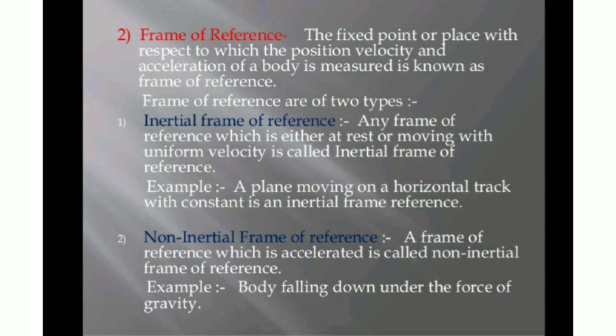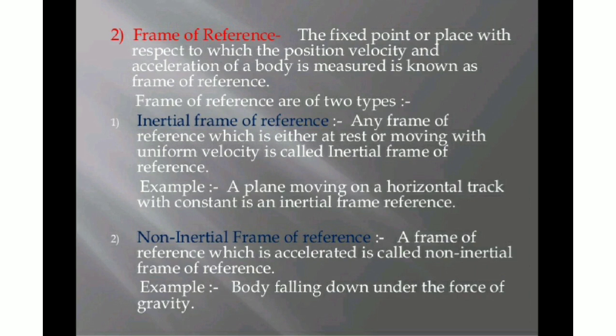If we consider the frame of reference as a fixed point, or an origin, as we consider in mathematics, as you have studied, right? A fixed point or place with respect to which the position, velocity or acceleration of a body or any object is measured is known as a frame of reference. How can we find it out? We consider one fixed point through which we are going to calculate all these things, and that is what we call a frame of reference.